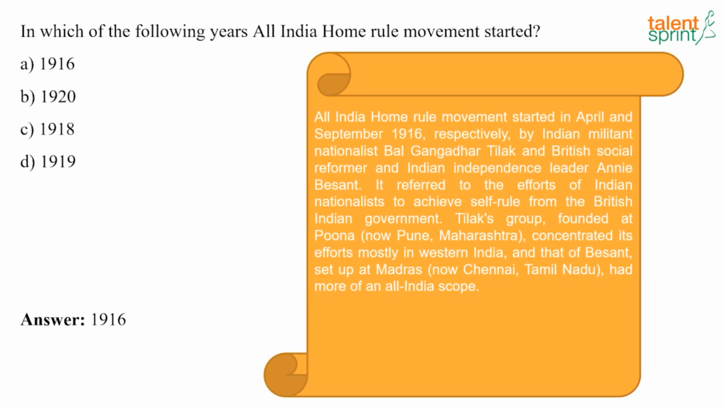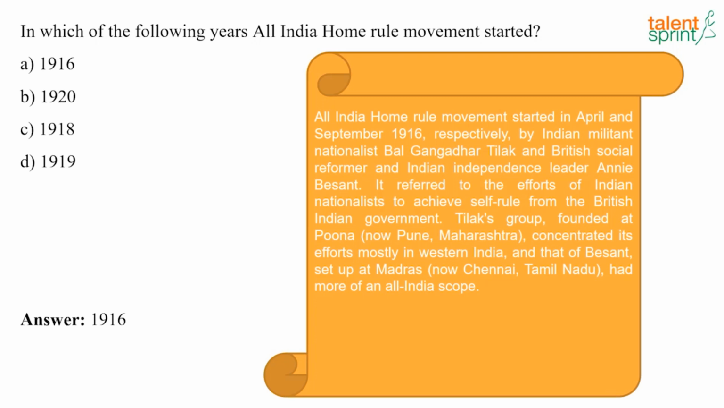And Bal Gangadhar Tilak's group was founded at Pune, located in Maharashtra, and concentrated its efforts mostly in Western India, whereas Annie Besant's group, set up at Madras, now known as Chennai of Tamil Nadu, had more of an all India scope.